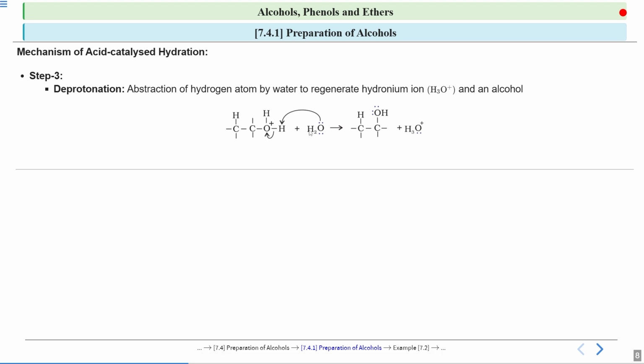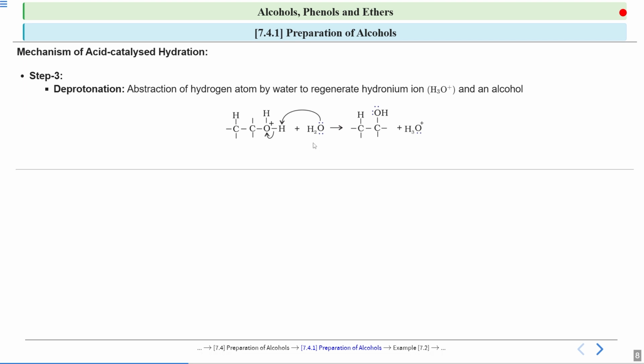So this is deprotonation. This water molecule will abstract your hydrogen, and you will see this alcohol is formed, and the hydronium ion is regenerated. So this is the mechanism of acid catalyzed hydration. That is, from alkenes I formed my alcohols. Is it clear? I think it is clear now.